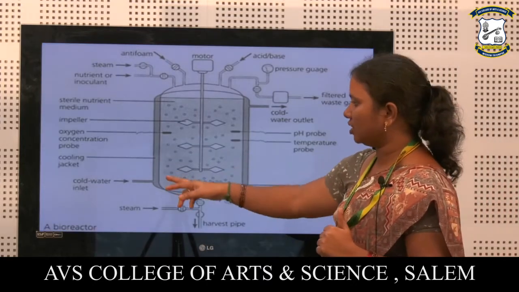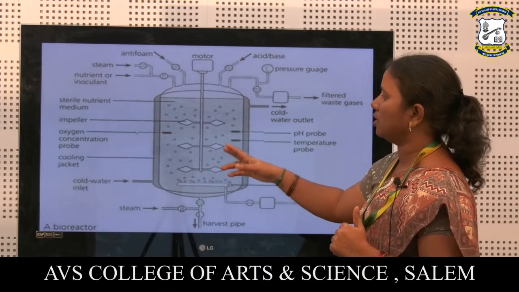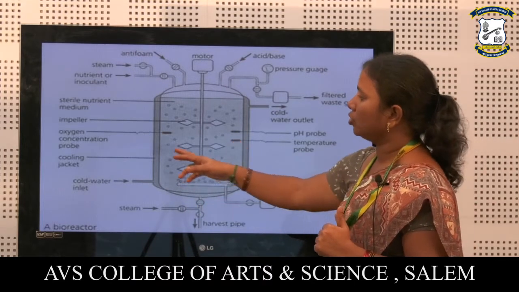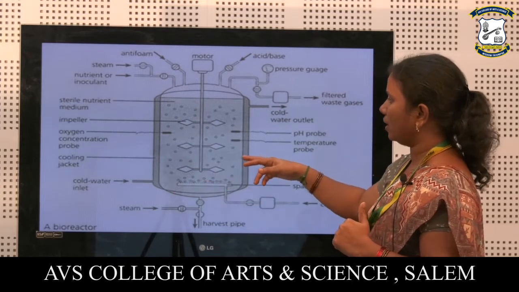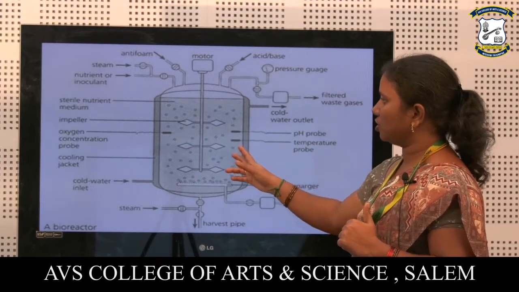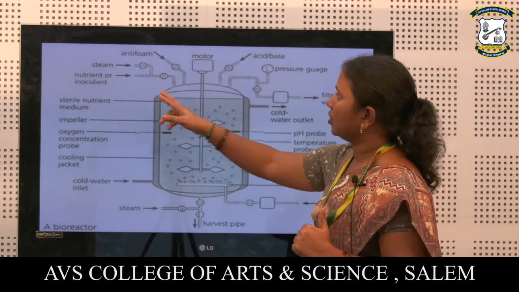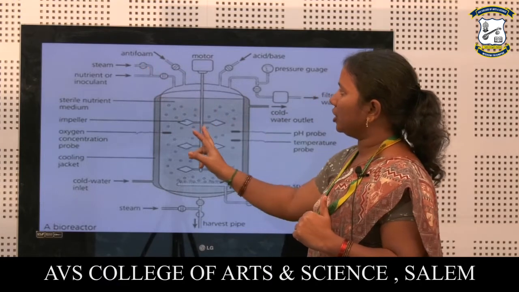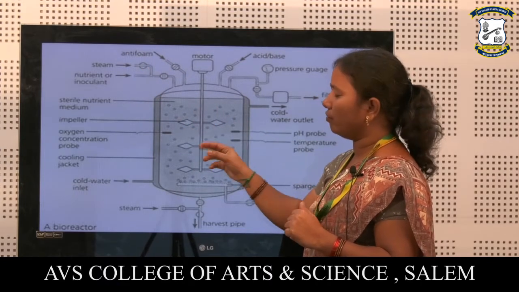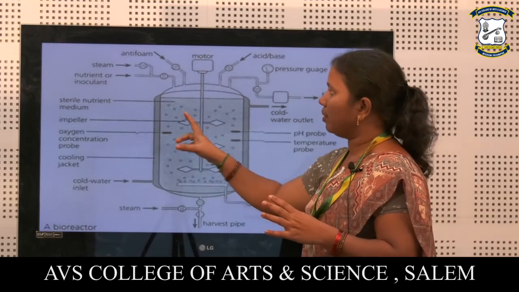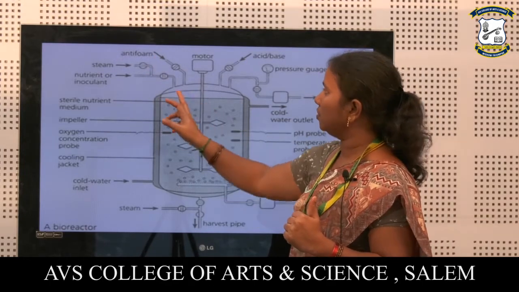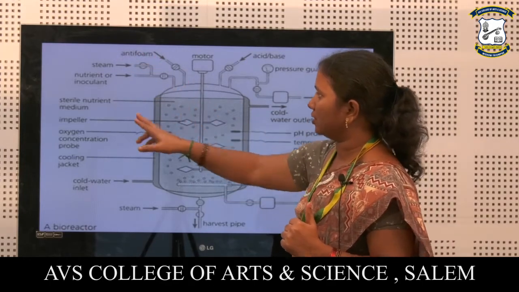Here the cold jackets will be present. If the temperature is not optimum for the organism, through this cold jacket we can add cold water and it will reduce the temperature present inside the bioreactor. Next, anti-foam. During aeration and agitation, foams will be produced, and to avoid those foams, we will be adding anti-foaming agents.